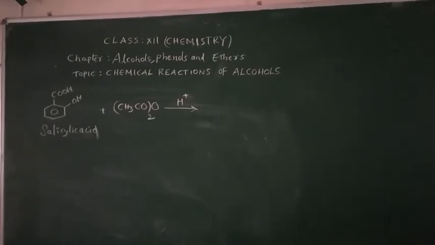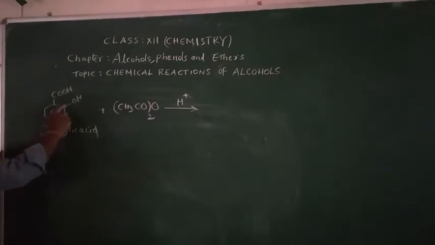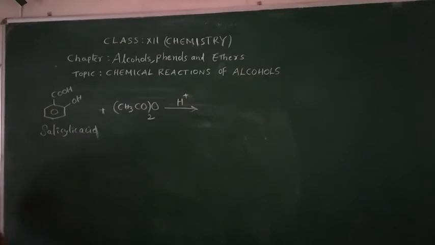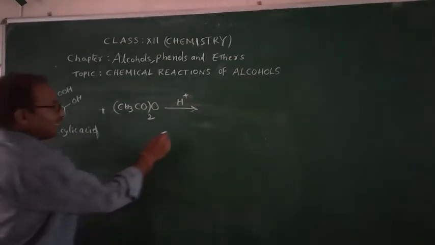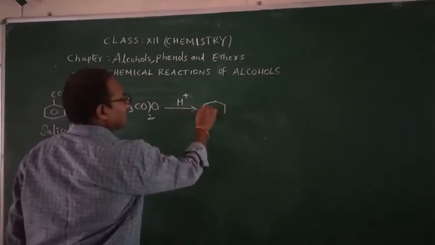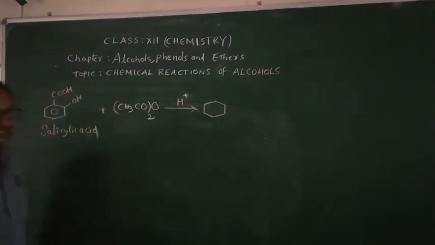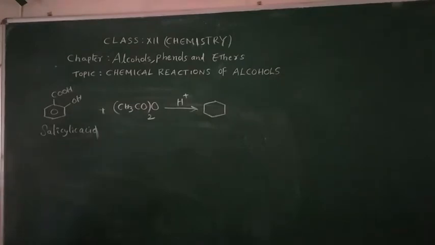Yes, children, here salicylic acid: benzene ring containing OH and COOH. This compound is called salicylic acid. When it is reacted with acetic anhydride, here we can prepare aspirin.